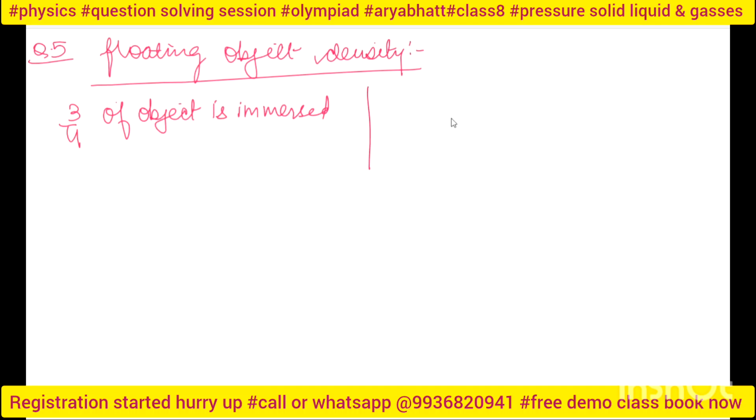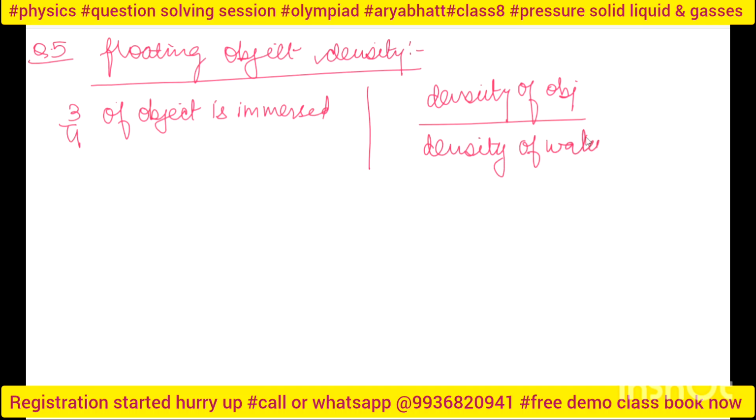So I know that density of object divided by density of water is equal to 3 by 4, as given. So from this formula I can say that density of object is 3 by 4 into 1000. Why 1000? Because 1000 kg per meter cube is the density of water.